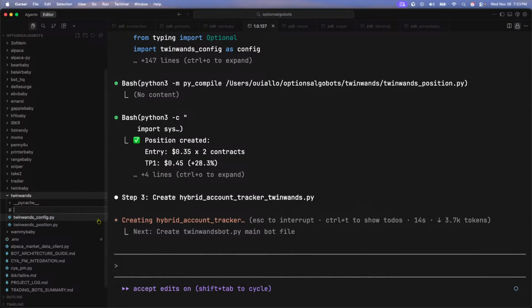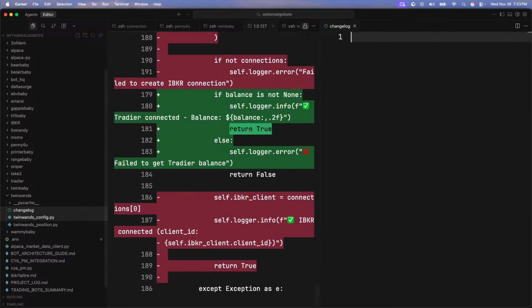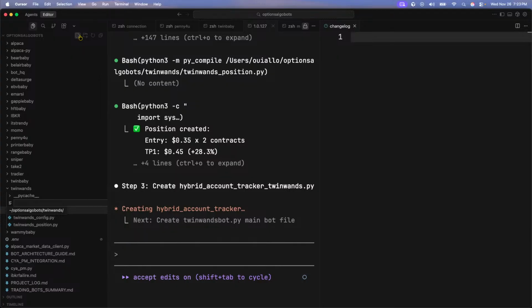Let me do the change log. And let me also create the trading journal.md. All right, beautiful.